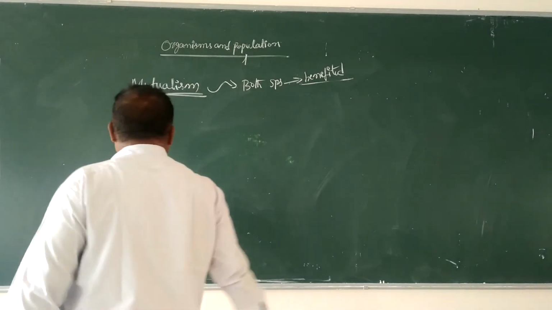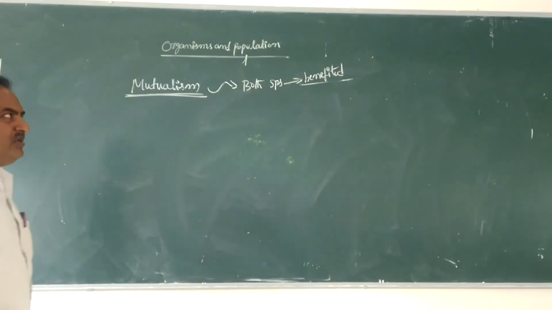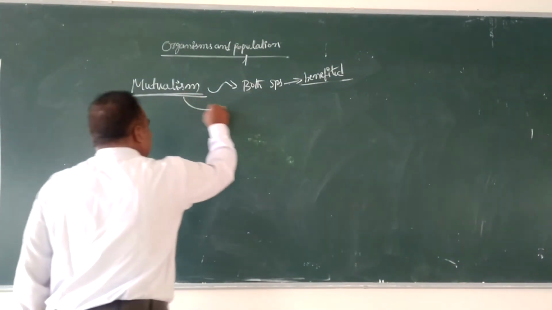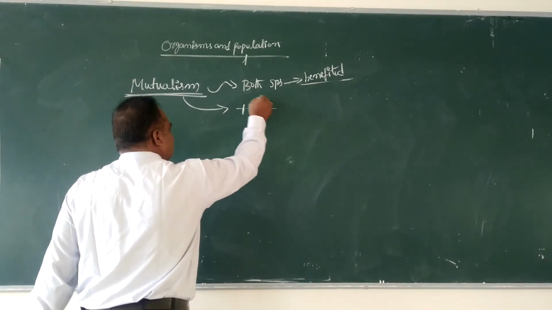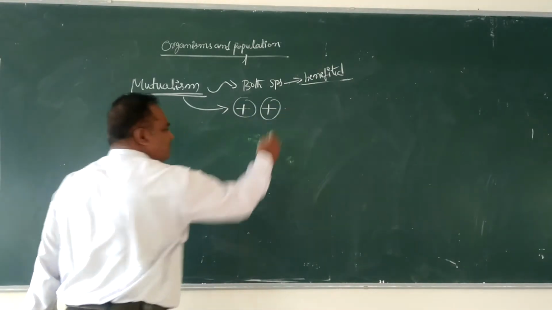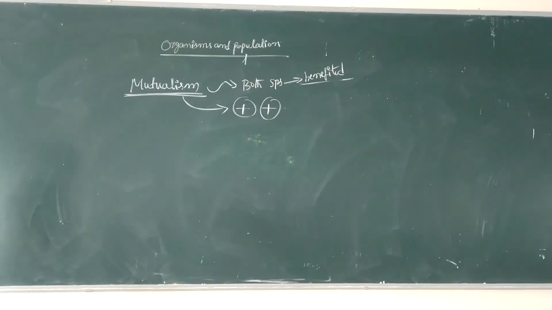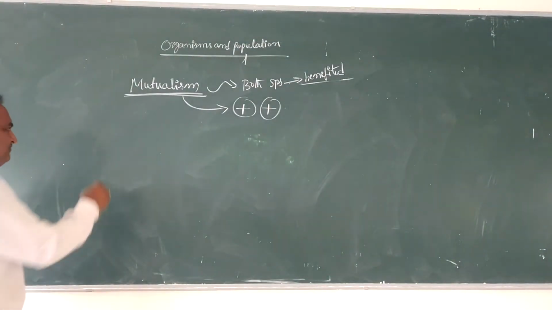That is the term called mutualism. This mutualism shows plus interactions. The best examples for mutualism.